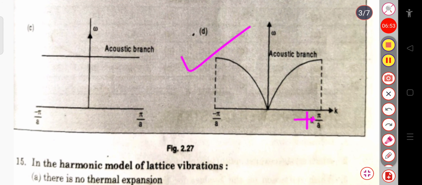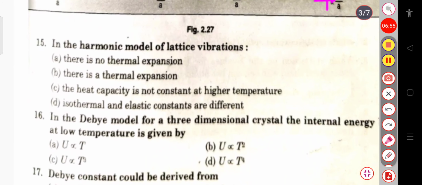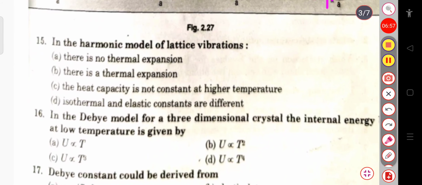Then the next question, in the harmonic model of the lattice vibration, there is no thermal expansion, or there is a thermal expansion, or the heat capacity is not constant at high temperature, or isothermal and adiabatic elastic constants are different. So in case of the harmonic model of the lattice vibration, there will be no thermal expansion.